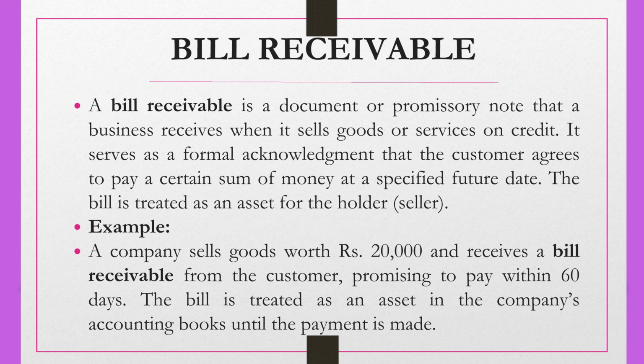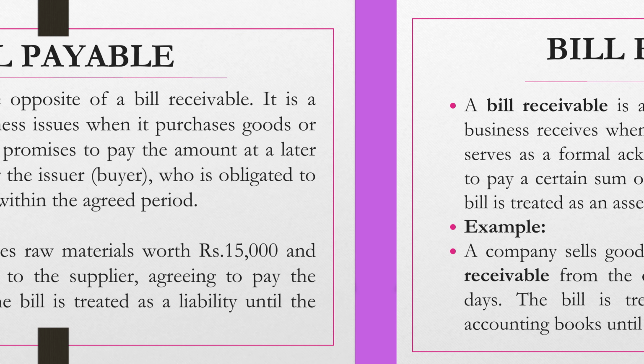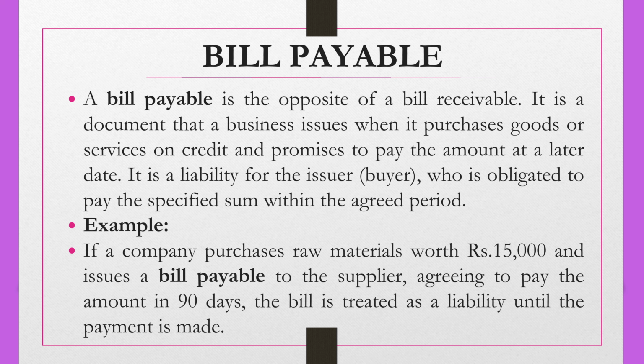The bill is treated as an asset for the seller or the holder of the bill. For example, a company sells goods worth rupees 20,000 and receives a bill receivable from the customer, promising to pay within 60 days. The bill will be treated as an asset in the company's accounting books until the payment is made.